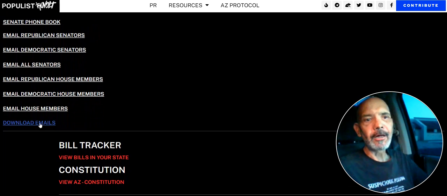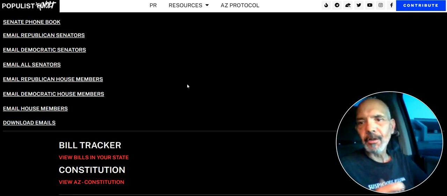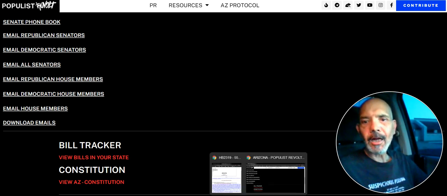Look at this button right here. Download emails. So you can download all the emails to your computer, and then draft an email and send it to your legislators, right? So let's go take a look at the email I drafted.